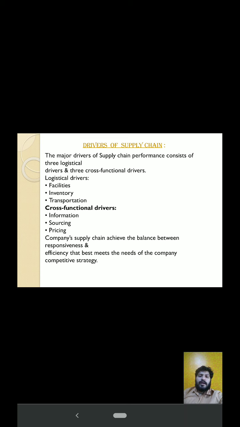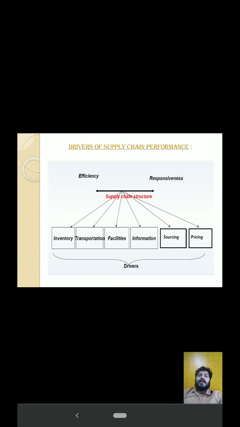A company's supply chain achieves the balance between responsiveness and efficiency that best meets the needs of the company's competitive strategies. Drivers of supply chain performance are efficiency and responsiveness. Here we can see the chart that shows efficiency, responsiveness, and supply chain structure: inventory, transportation, facilities, information, sourcing and pricing. This is just a reference figure or diagram to give you basic information.